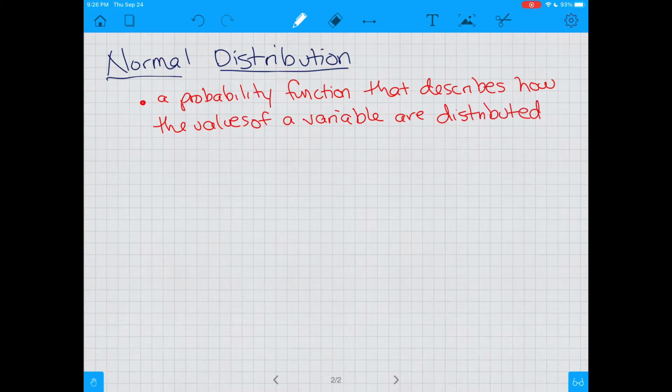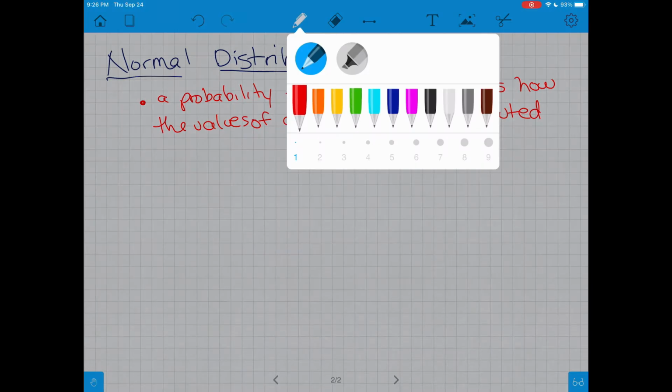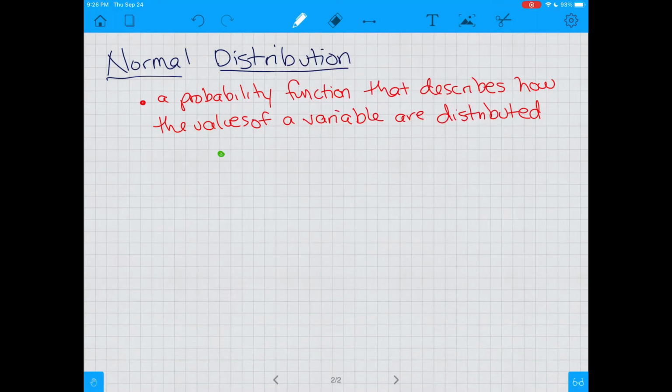And so it has a few characteristics as well that are extremely important. Number 1, it is symmetric, it is unimodal, and it is bell-shaped. So if you've ever heard the term bell curve, like SAT scores are graded on a bell curve, or AP exams somewhat, that term comes from this normal distribution.